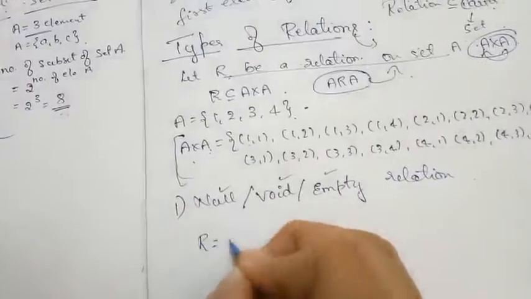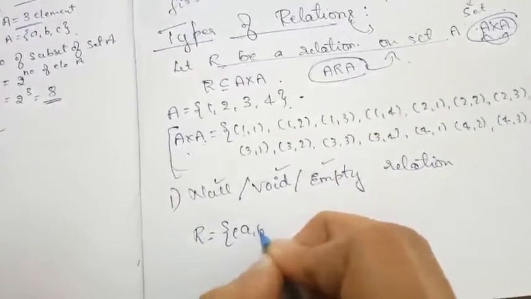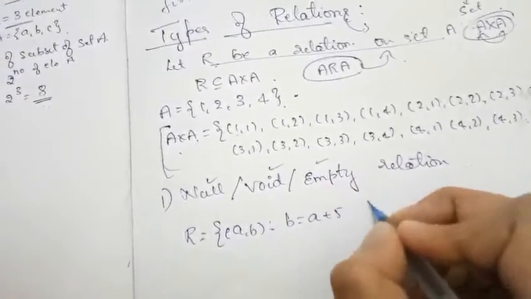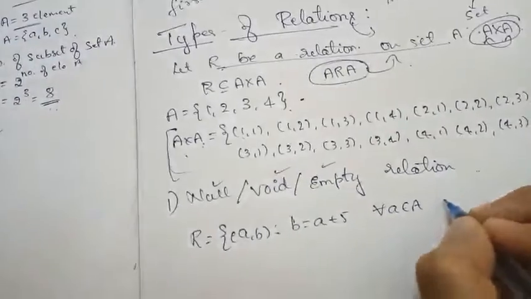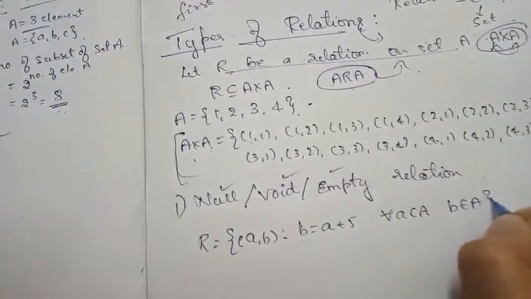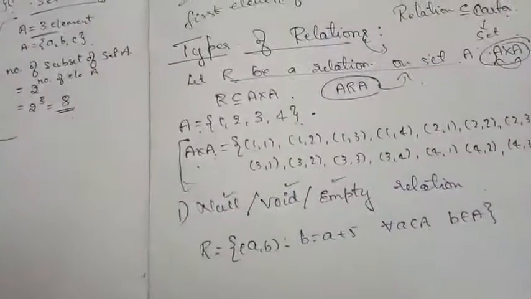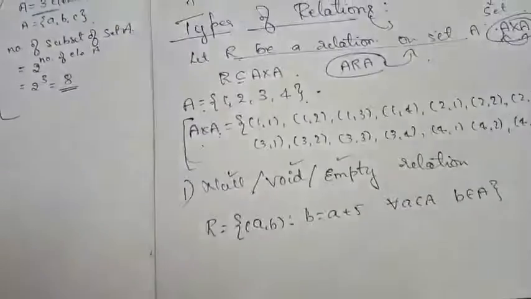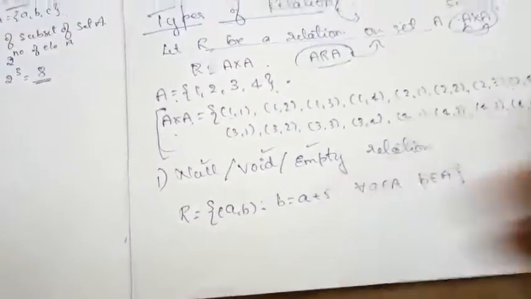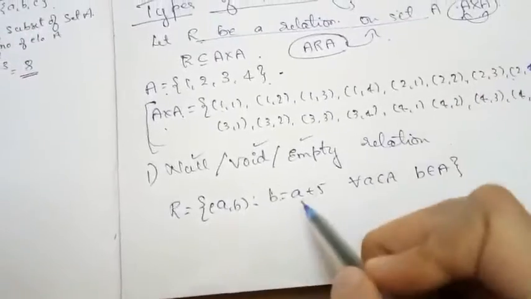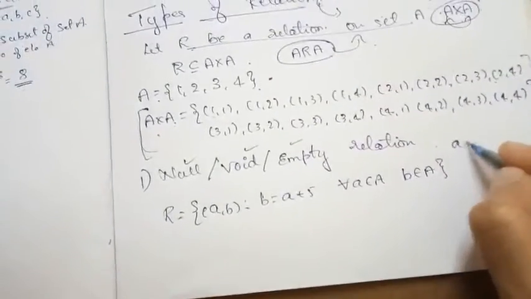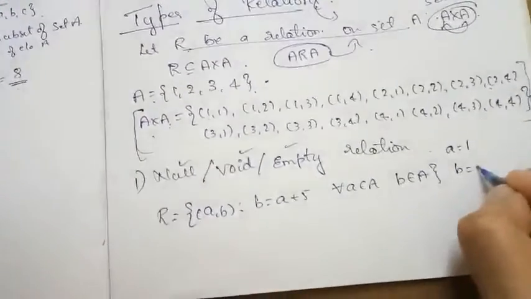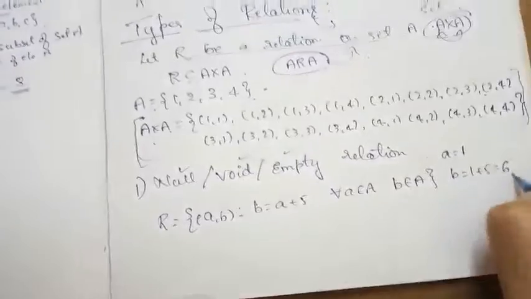Now suppose I define a relation R = {(a, b) : b = a + 5} for all a belonging to A and b also belonging to A itself, because here the relation is defined on A itself. So now I need to consider this relation. What are the elements coming under it? Suppose I take the least element, a = 1. What is the value of b? 1 + 5, which is equal to 6.